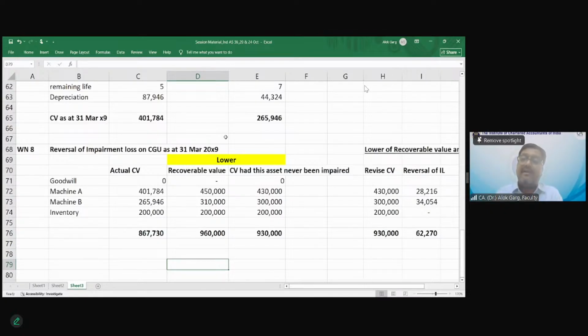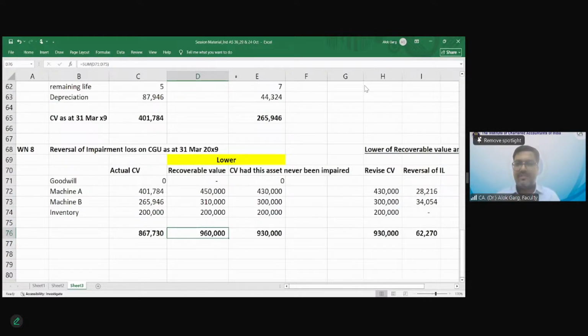Then the question has given you the higher cash generating unit value, and the question wants to test whether you are also reversing goodwill, because the recoverable value total is coming out at 9,60,000, and the recoverable value is given as 11 lakh. You remember, in your paper the value of 11 lakh rupees is given in the question. Yes or no? The value is 11 lakh, isn't it?